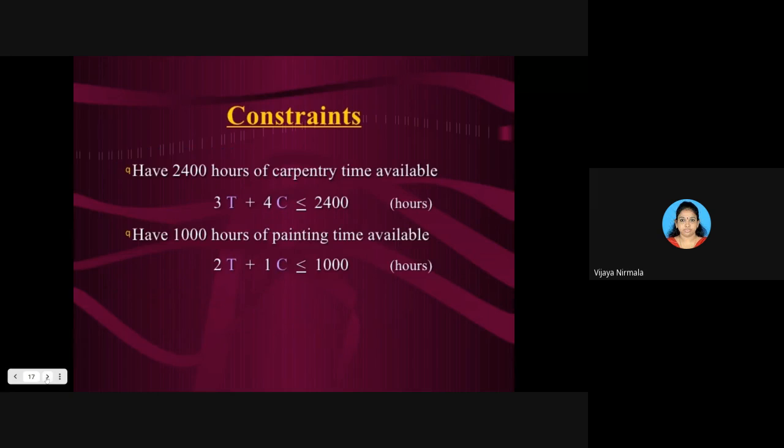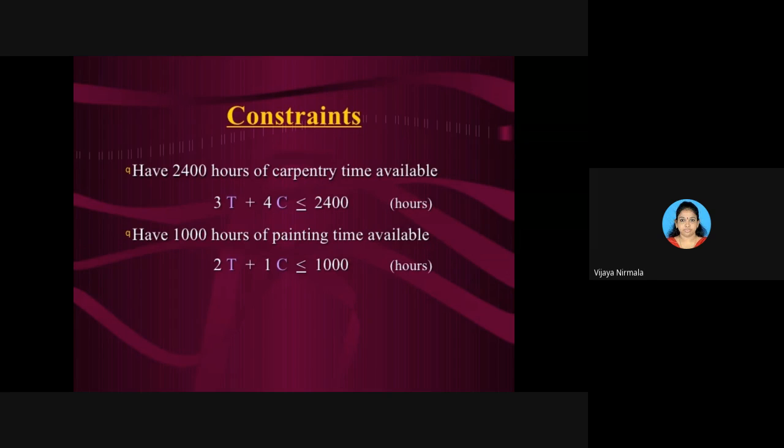So, what we can write? 2 hours time for a table plus 1 hour time for a chair is less than or equal to 1000. అక్కడ less than or equal to ఎందుకు పెట్టాము అనేది అర్థమైందమ్మా? Did you understand? In the data they have given, the available time is only 2400 for carpentry work, 1000 for painting work అని already ఇచ్చేసాడు.